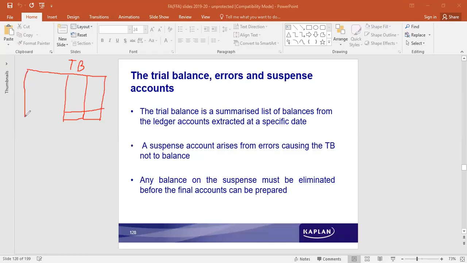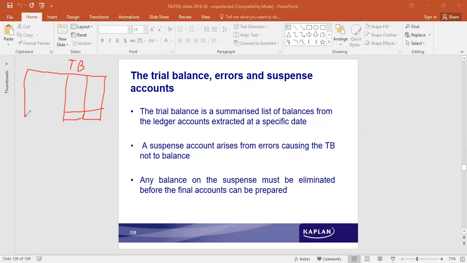For a small organization, you look into the transactions, verify, rectify, and it becomes possible to ensure that debit and credit balances match with each other. Sometimes the volume of transactions is so large that it is not possible, and the difference in the balances between the debit column and the credit column is charged to an account called a suspense account.